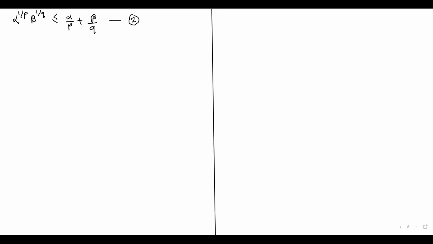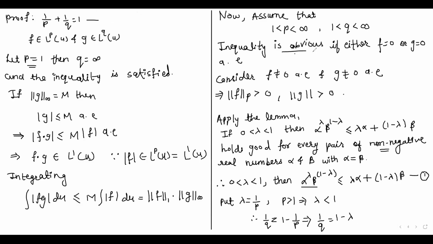Now we have discussed that if one of the functions, that is f or g, is 0 almost everywhere, then the theorem is trivially true. So we have stated here that the inequality is obvious if either of these f or g is 0 almost everywhere. So we have considered f not equal to 0 and g not equal to 0. So therefore from this we have norm of f over p greater than 0 or norm of g over q is greater than 0.